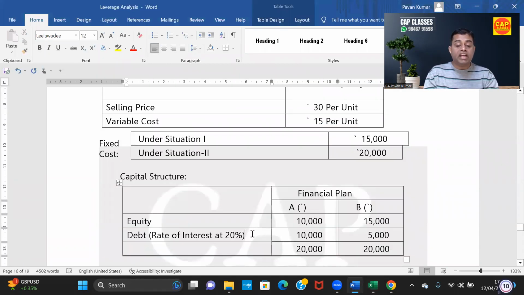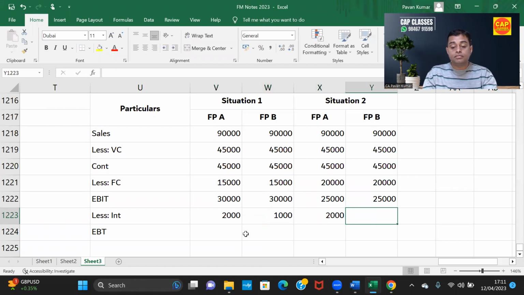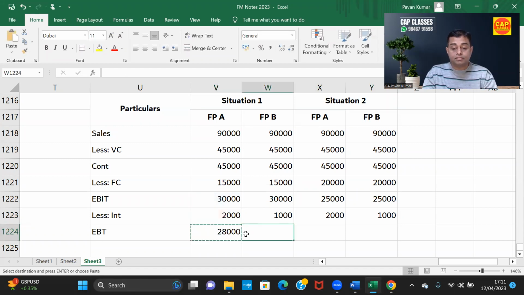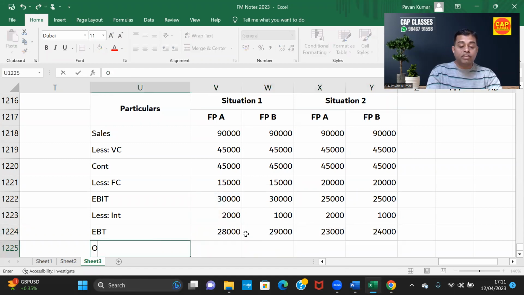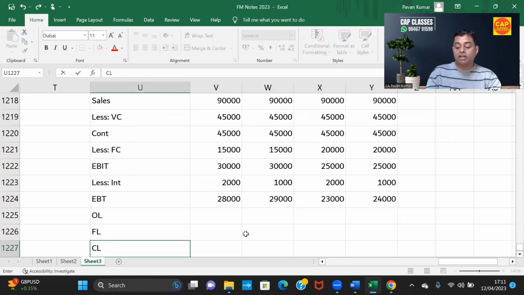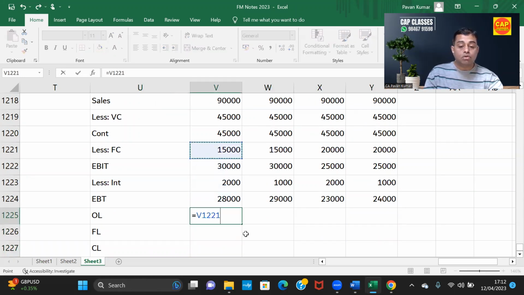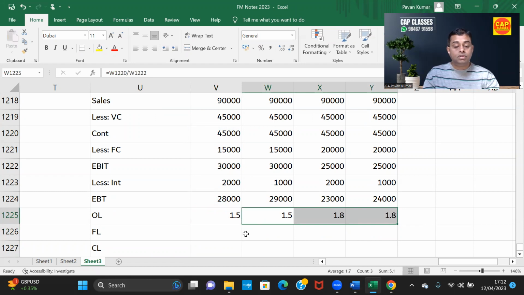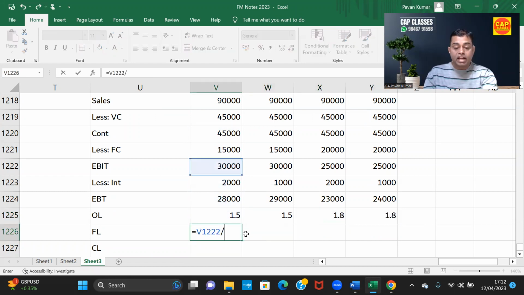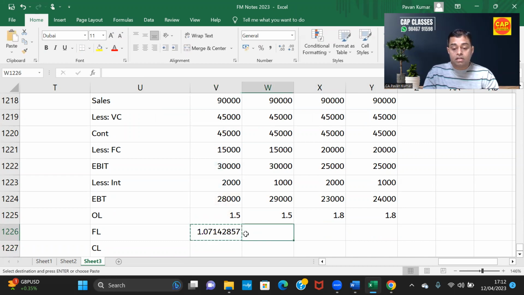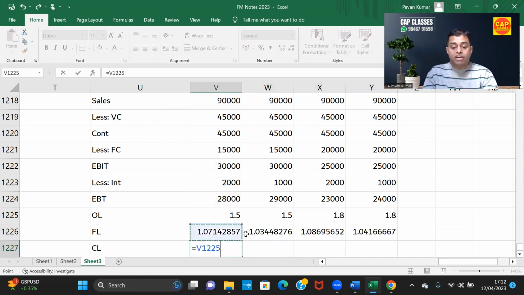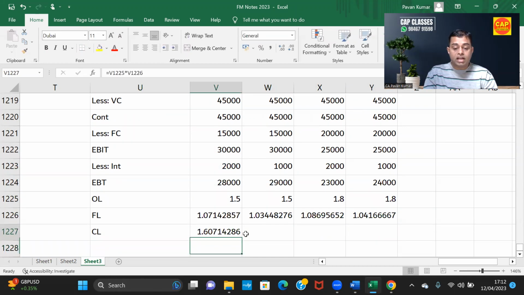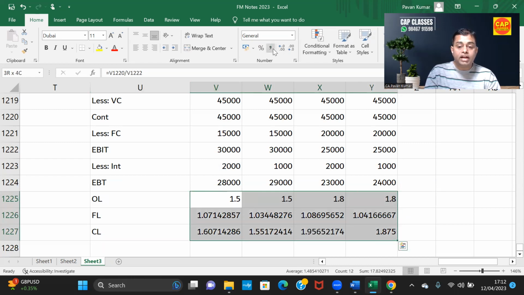In financial plan B, 5,000 into 20%. How much it is? 1,000, sir. Yes. So this minus this is EBT. So we'll calculate operating leverage, financial leverage, combined leverage. Operating leverage is equal to contribution by EBIT. Financial leverage is EBIT by EBT. Then combined leverage is equal to this into this. And that is all. The problem is over, ladies and gentlemen.